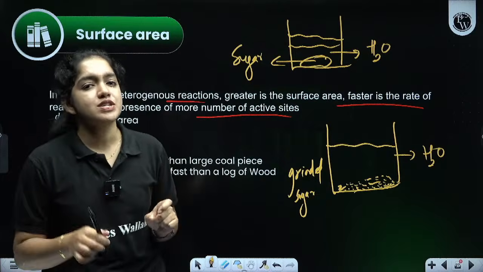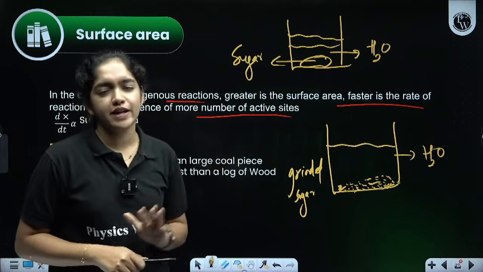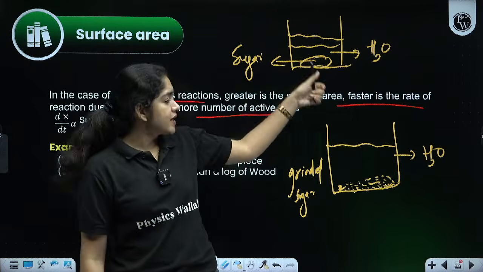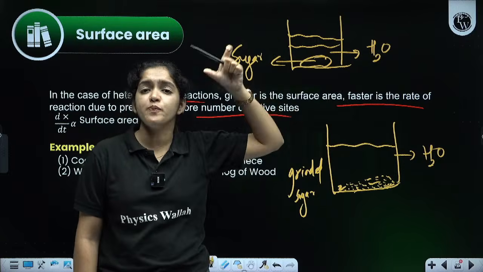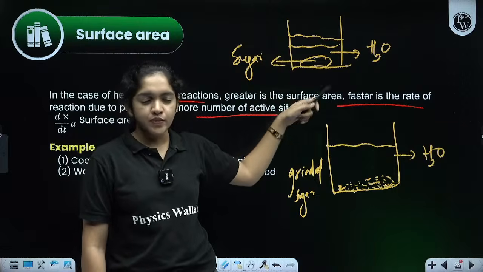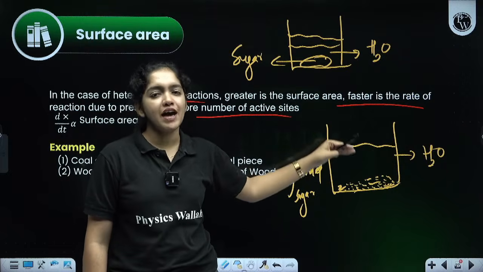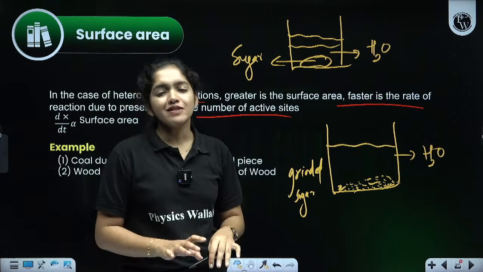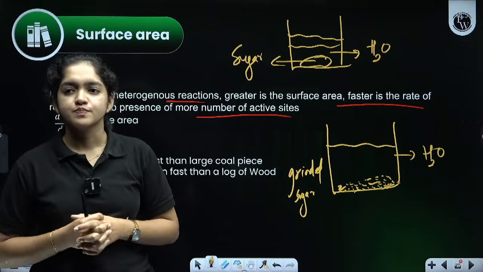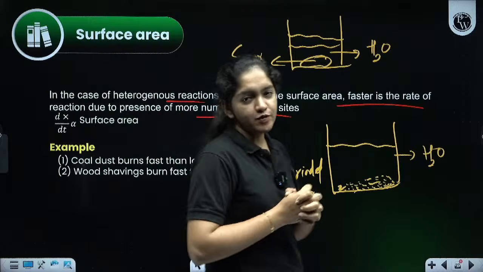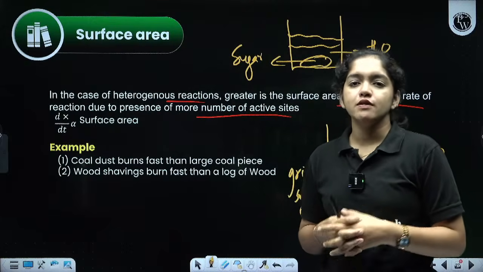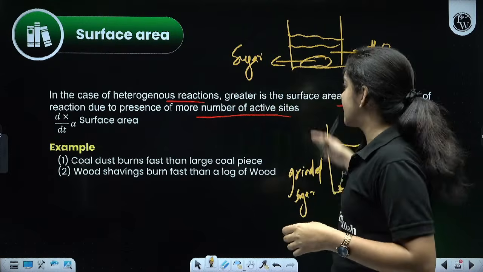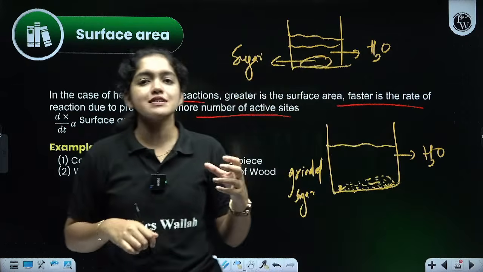Now, can you tell in which case the reaction rate will be very high? It's very easy. In one beaker, I have taken water and a piece of sugar in the form of a big crystal is added to it. And the other beaker with the same amount of liquid, I have added ground sugar like a white powder. In which beaker will the sugar easily dissolve? And what is the reason for that? Can anyone tell the answer? Which beaker will we see the rate of the reaction fast? Faster reaction will be happening in which beaker? First or second one? In the first beaker, the sugar crystal is very big, right?